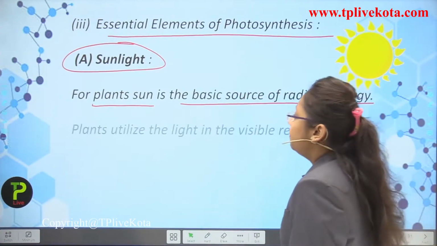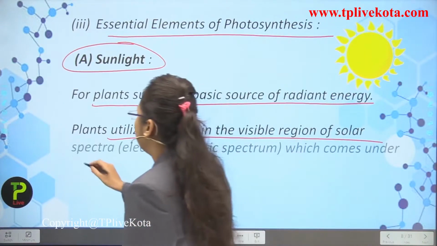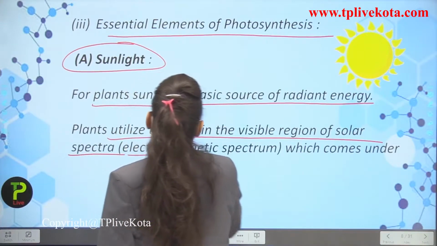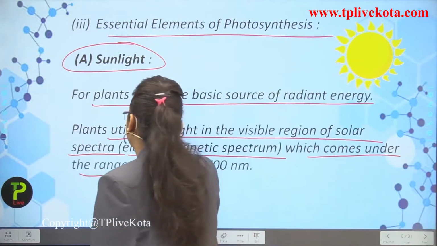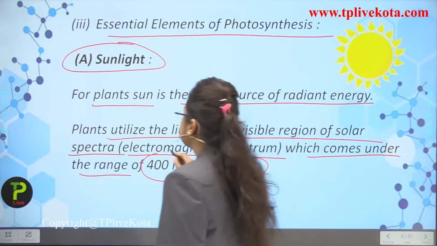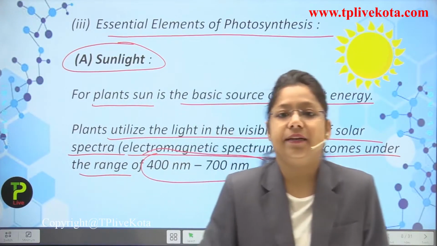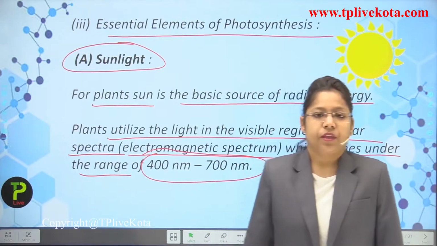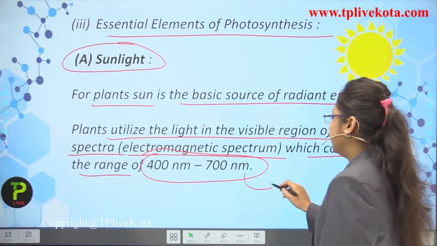Next, plants utilize the light in the visible region of the solar spectrum, the electromagnetic spectrum, which comes under the range of 400 to 700 nanometers. So, you can see here that the visible region comes under this range.